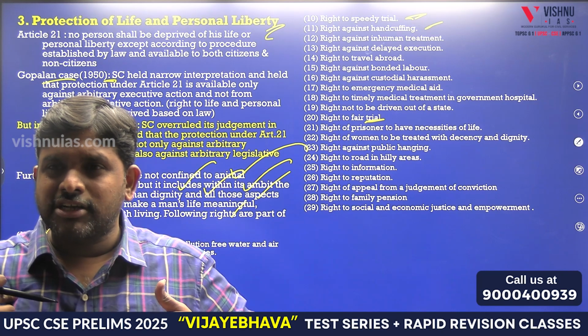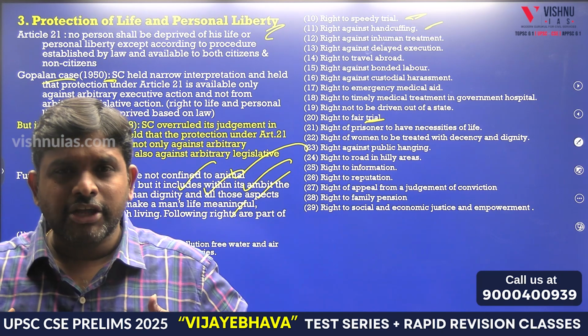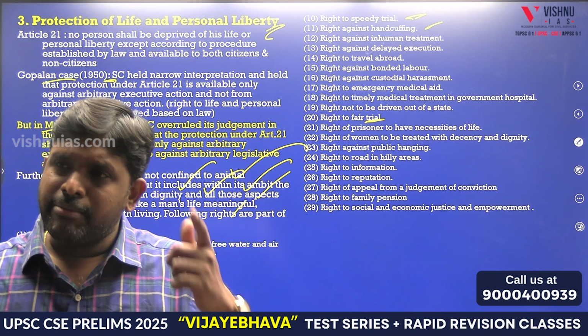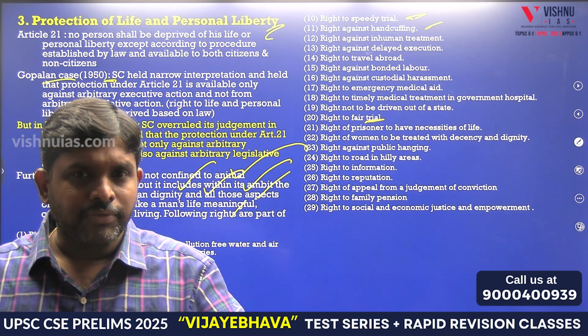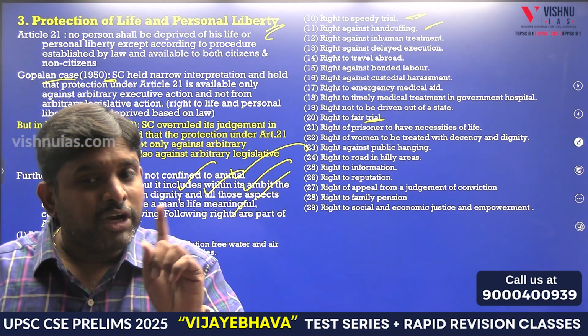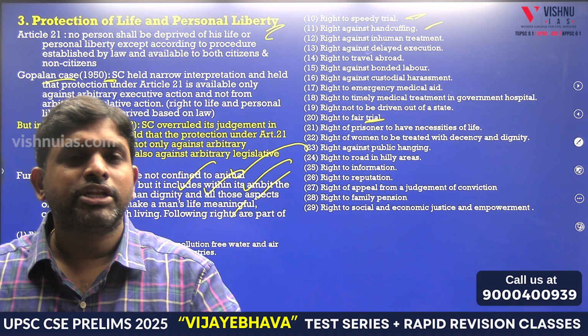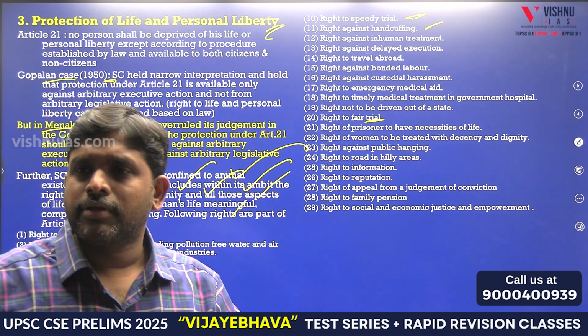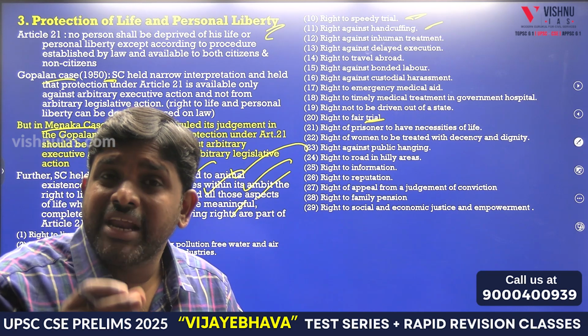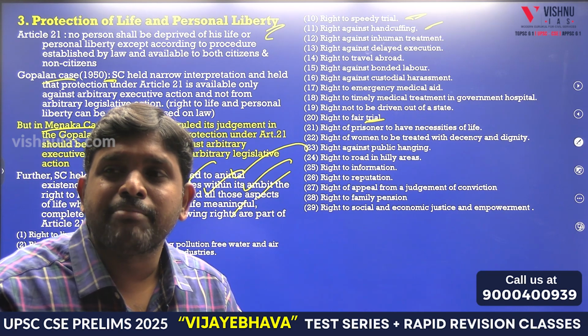So 6 to 14 years of age, free and compulsory education by the state. And the midday meal scheme is also part of it. Yes or no? Midday meal scheme is also part of it. But in 2002, it did not come into application. Why? Because it is just a structure. The complete phenomenon had not been made.